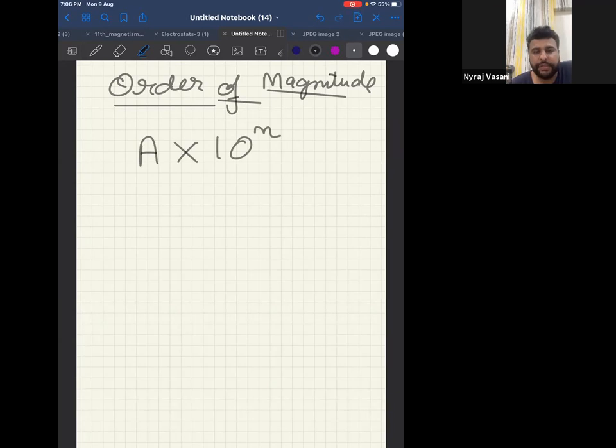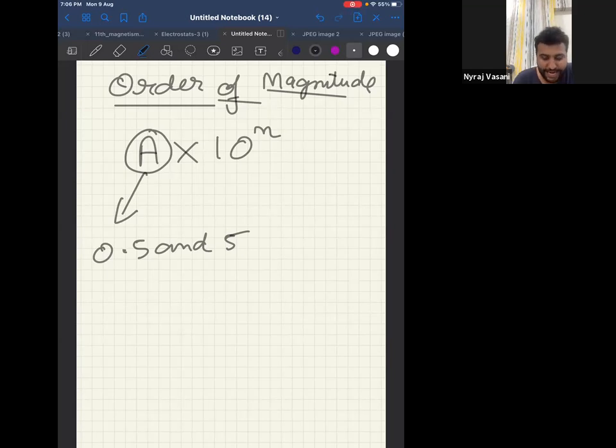Whenever you see a number of the form a into 10 power n, where a is between 0.5 and 5, then n is your order of magnitude. N is your order of magnitude.